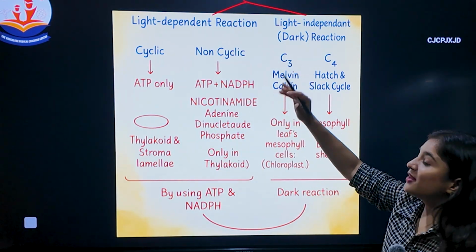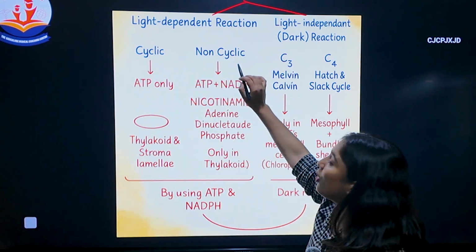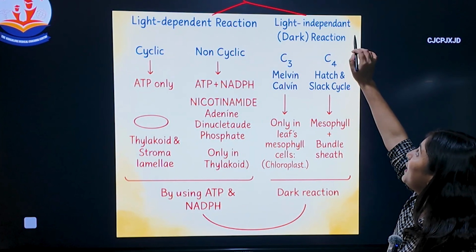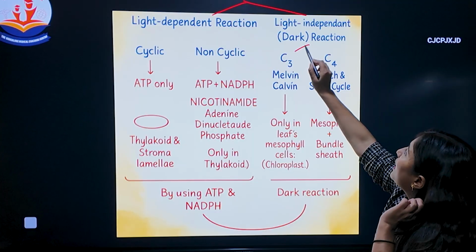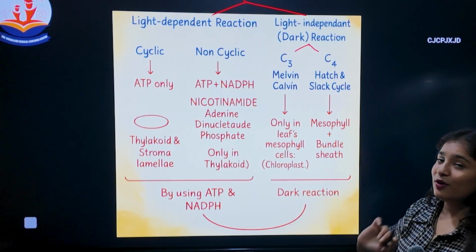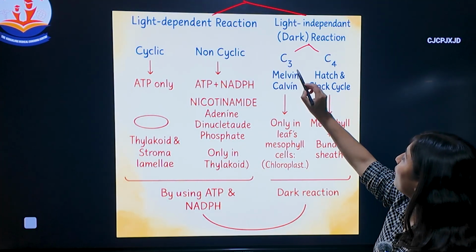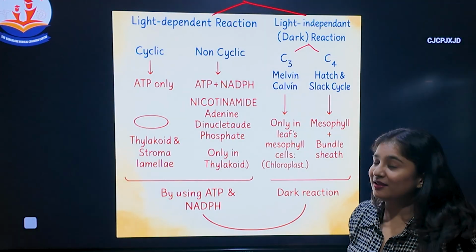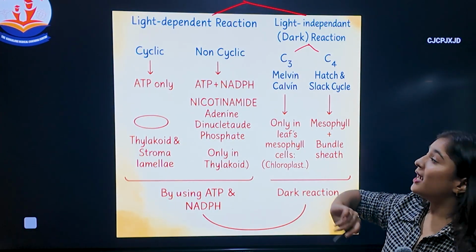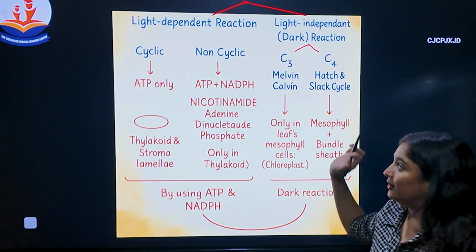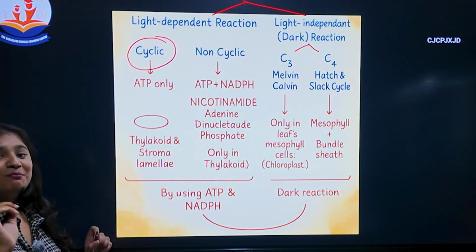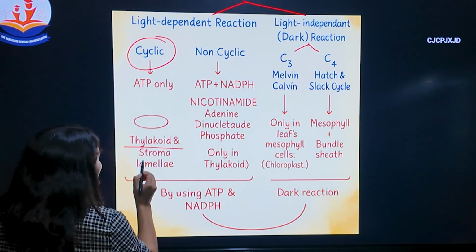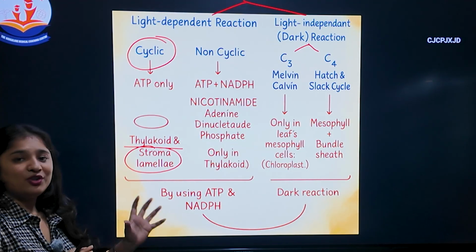Light dependent reaction is further divided into cyclic and non-cyclic reaction, and light independent is also called dark reaction. It is further divided into C3 and C4 cycle. C3 is also called the Melvin Calvin cycle, and C4 is also called the Hatch and Slack cycle. Where does the cyclic reaction take place? Mainly in the thylakoid and stroma lamellae region.